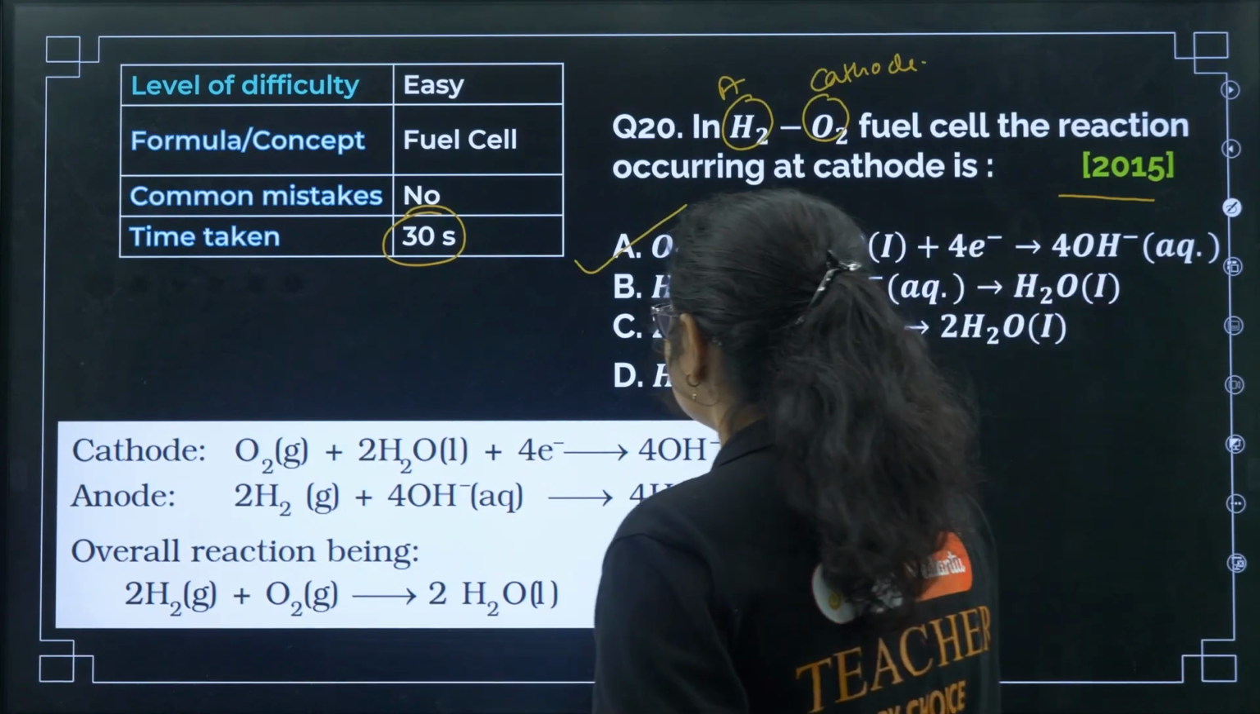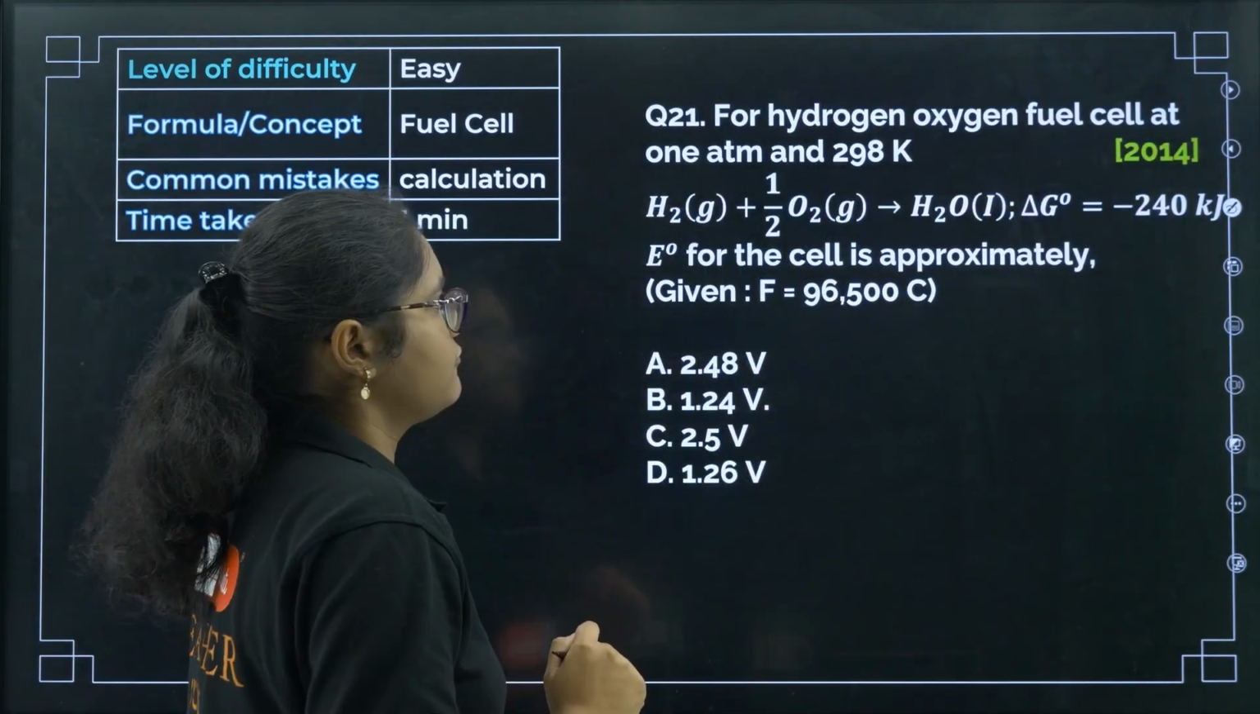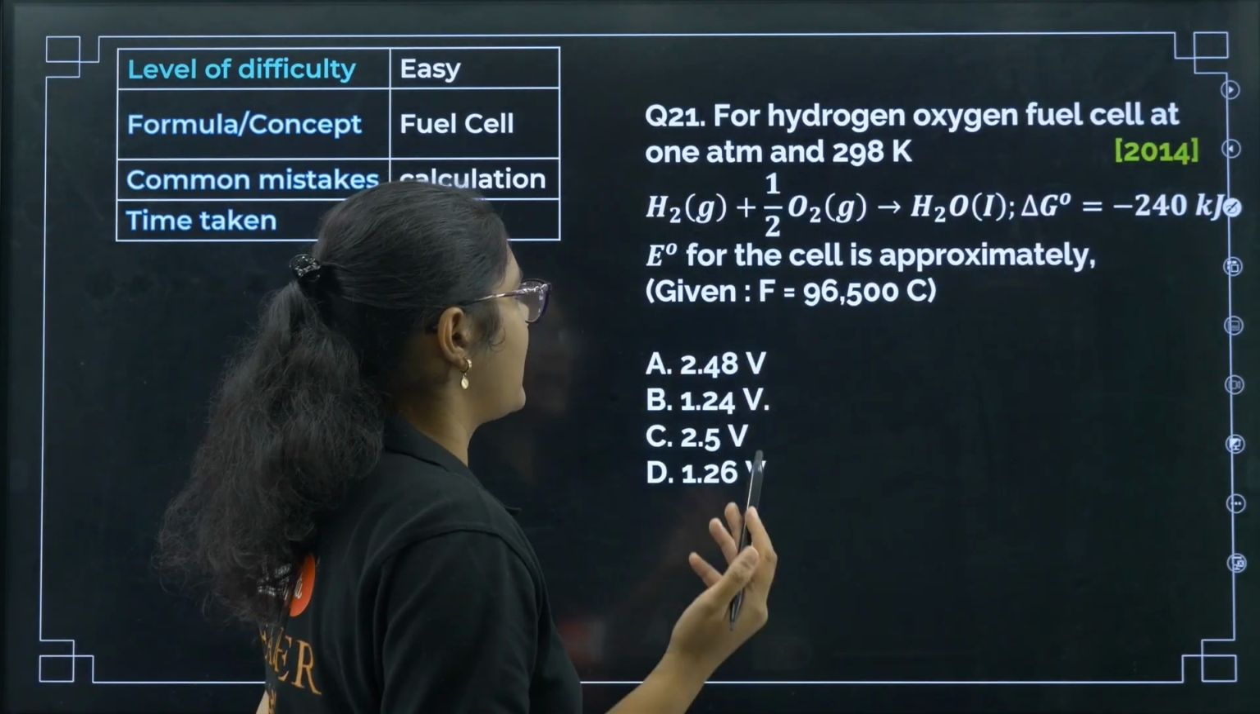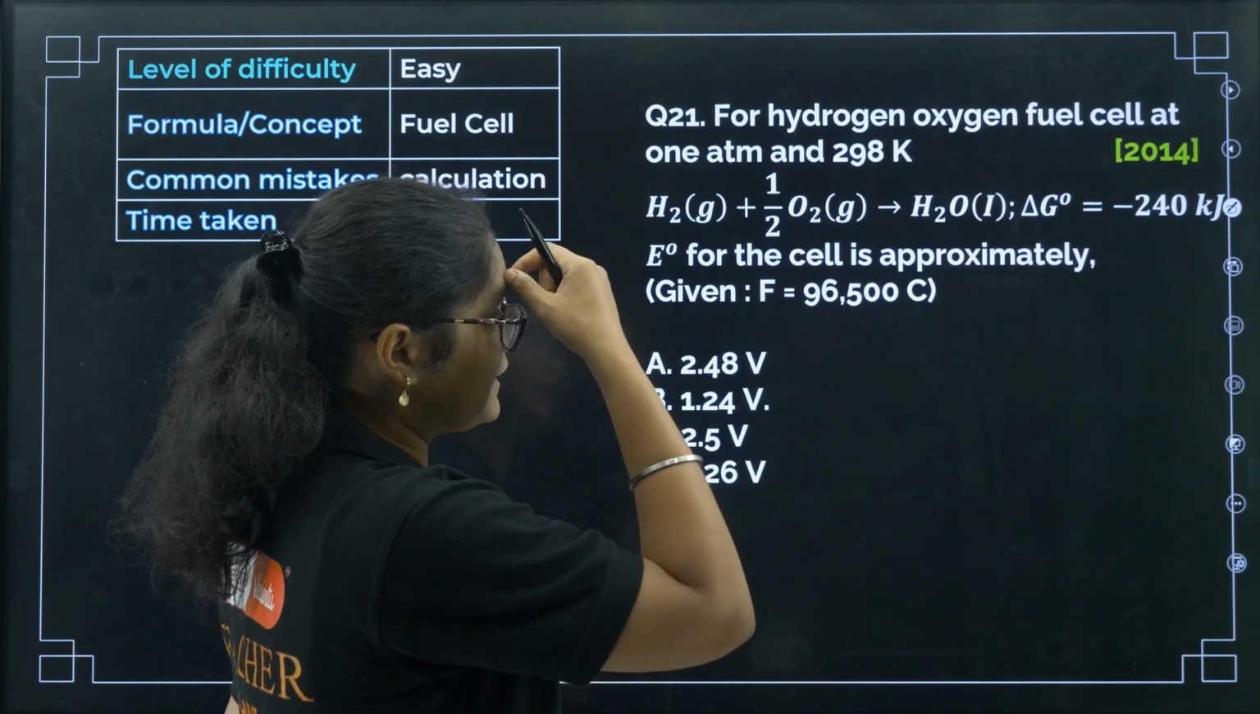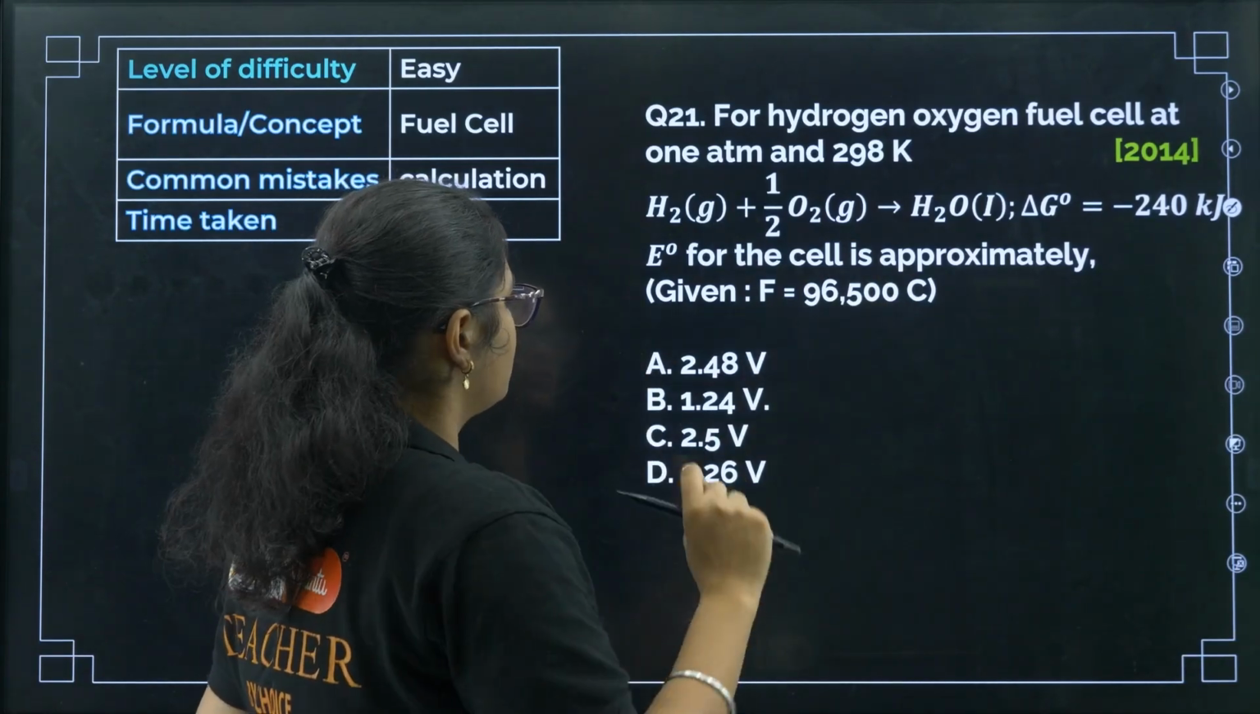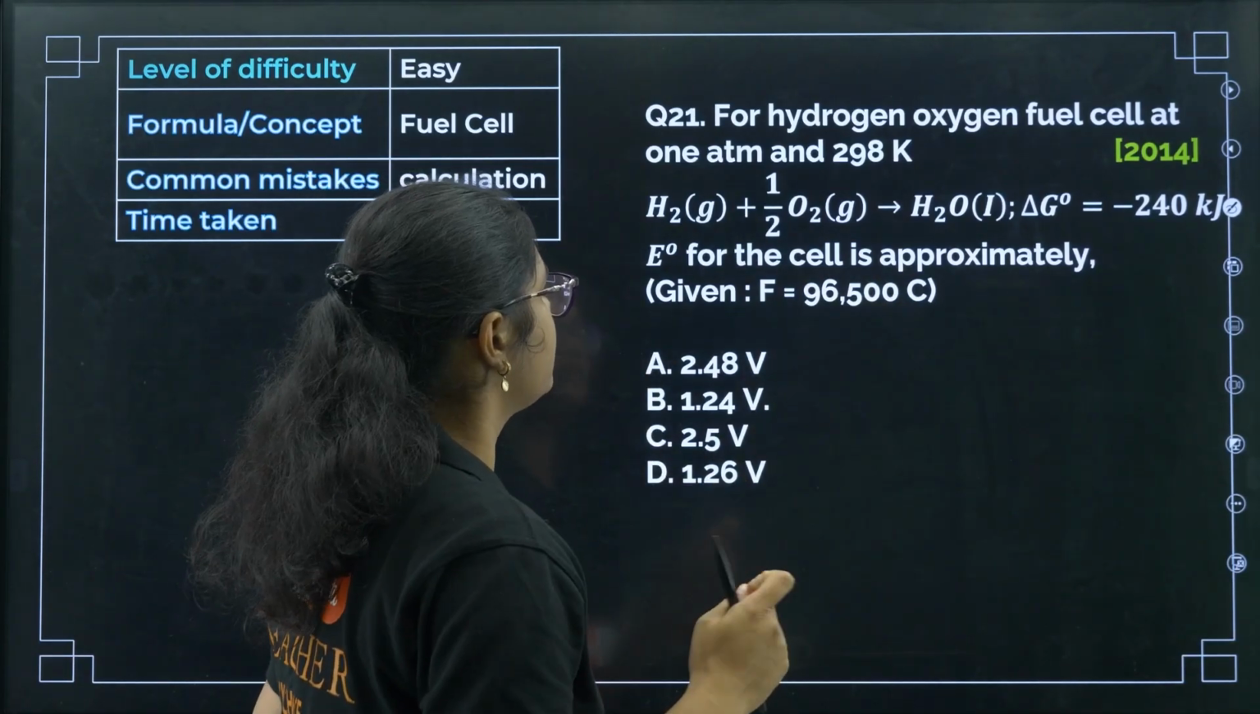Okay. So next, question number 21. For a hydrogen oxygen fuel cell at 1 atm and 298 Kelvin, okay, this is given, 240. You need to calculate E naught.